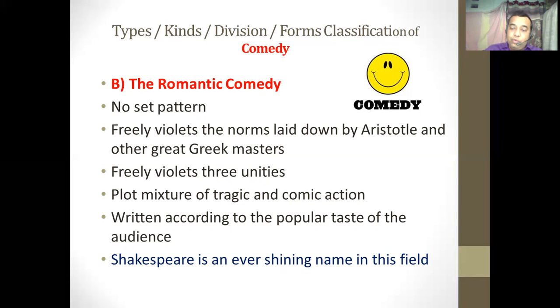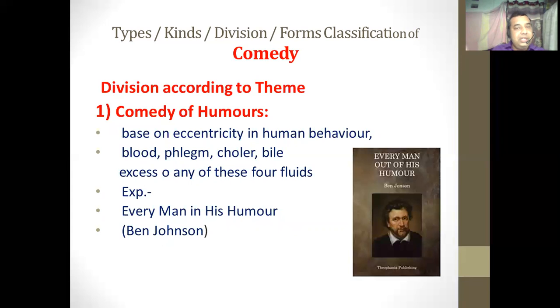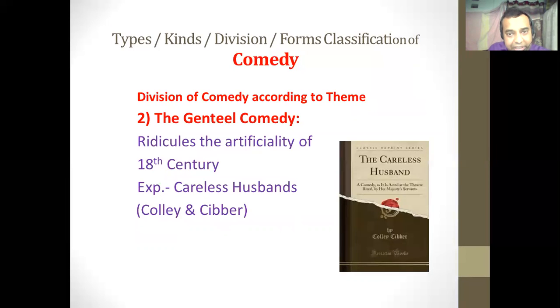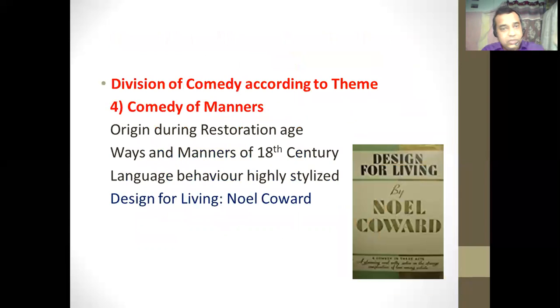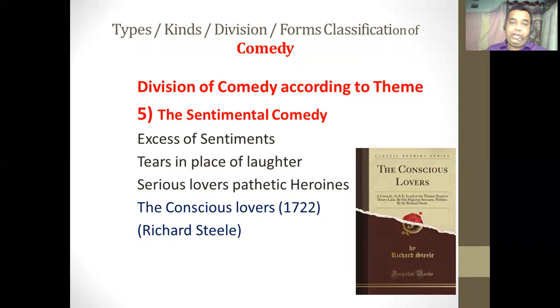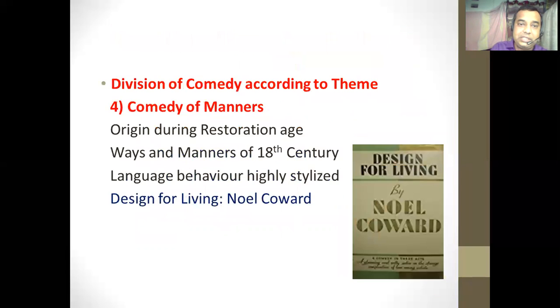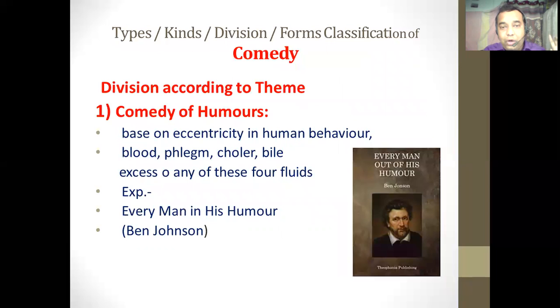Now we shall move on to the forms, divisions, or types of comedy according to the theme, according to the subject matter. According to the subject matter, comedy is further divided into five subtypes. The first one is the comedy of humors. The second one is the gentle comedy. The third one is the restoration comedy of intrigue. The fourth one is the comedy of manners, and the fifth one is the sentimental comedy. One by one, we will learn all these subtypes of comedy according to the theme.